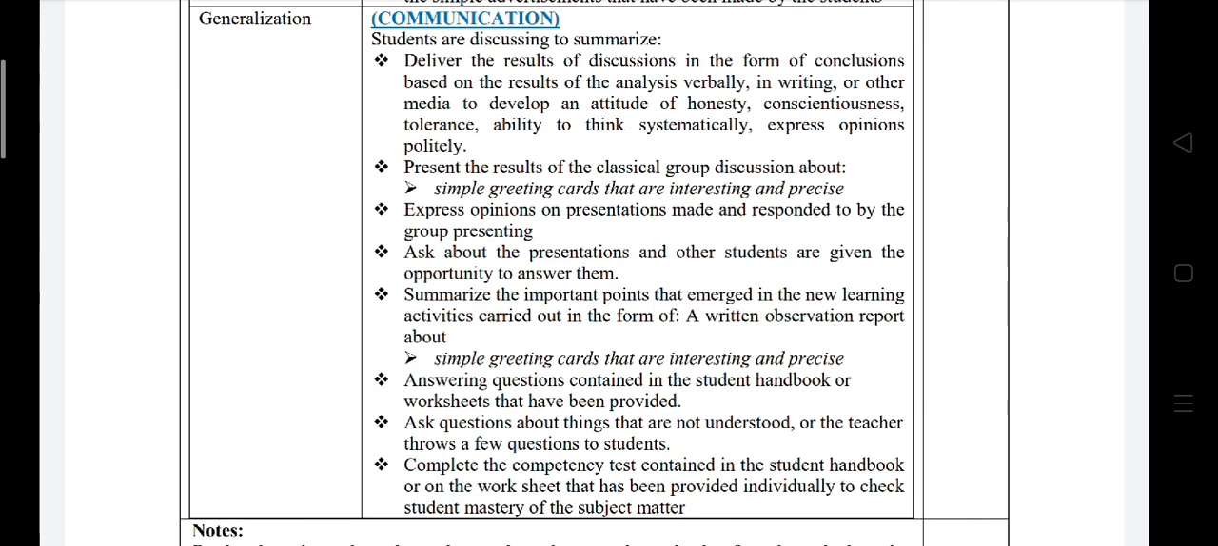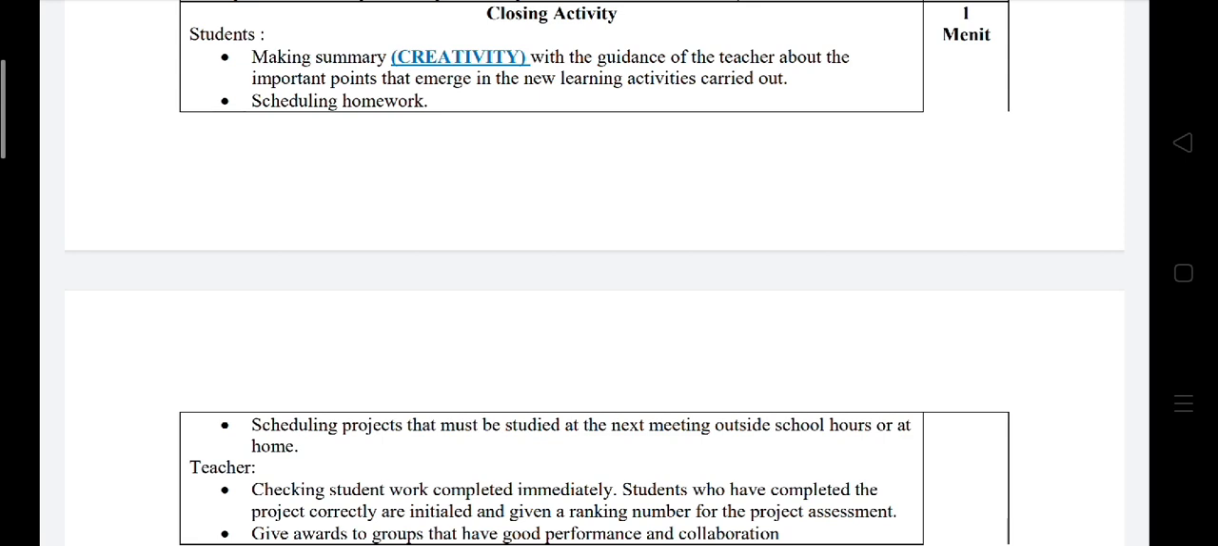They will express opinions and ask questions, and they will also summarize the important points that emerge in the new learning activities carried out in the form of a written observation report about simple greeting cards that are interesting and precise. For the closing activity, 1 minute,